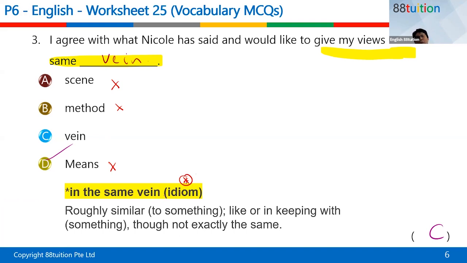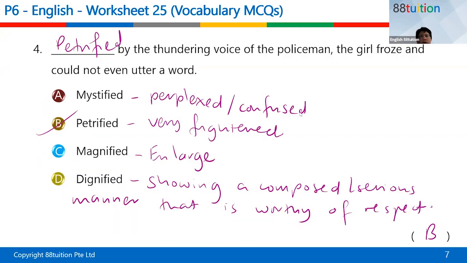It's an idiom. They can question you for comprehension cloze, right? They can ask you in the same thing for comprehension cloze also. So the meaning is roughly similar to something, or like, or in keeping with something, though not exactly the same. It's not precise or exact, it's just roughly the same. Okay. So "I would like to give my views in the same vein," right? So this is something that you can memorize as an idiom. All right. Okay. Next. Petrified.